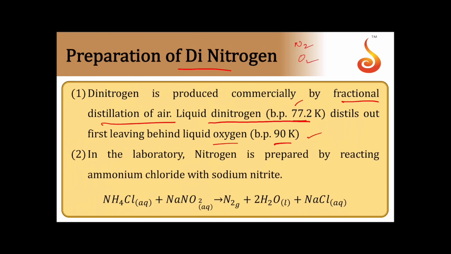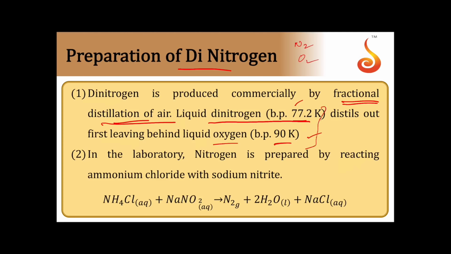It vaporizes first, leaving behind oxygen. That way we can separate nitrogen from oxygen in the liquid air. So, it's commercially prepared by fractional distillation of liquid air. And these are the boiling point differences we have. Therefore, first of all, nitrogen vaporizes, leaving behind the oxygen.